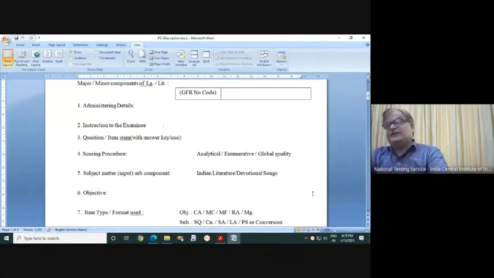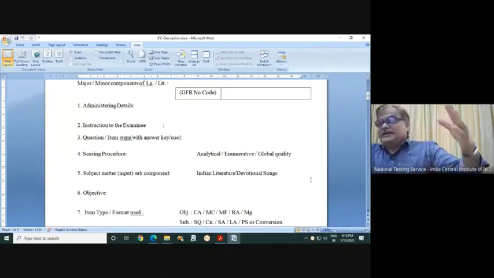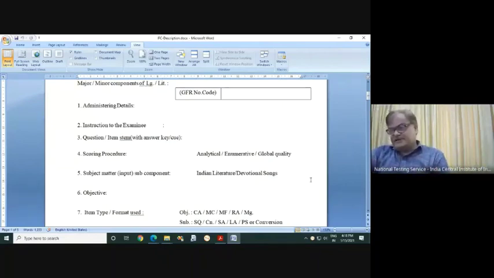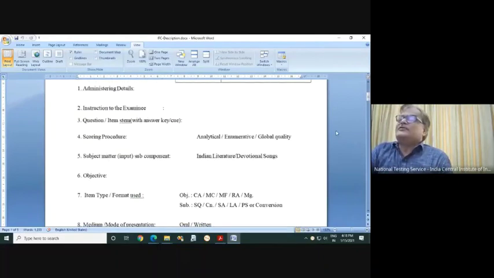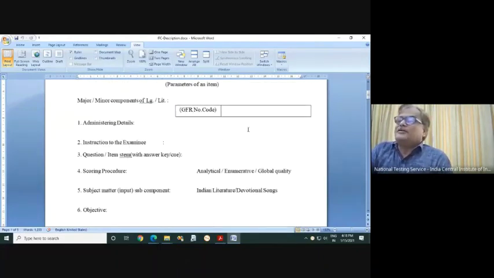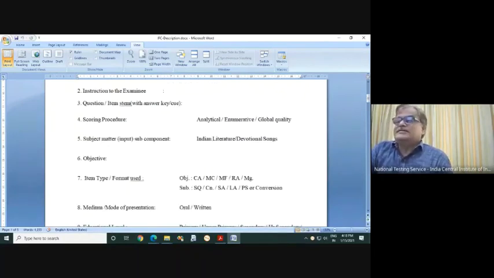By using this question, knowledge about, suppose, Malayalam epics has been tested. Knowledge and understanding about the Malayalam poetic tradition, grammatical tradition has been tested. Understanding about verbs has been tested. That way you can write. Item format used, it is simple. You have to put a tick mark if it is a constant alternative or multiple choice. What kind of item type, what format you have used here, you have to mention here.